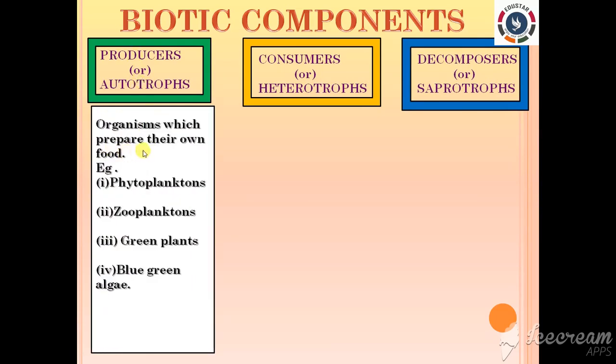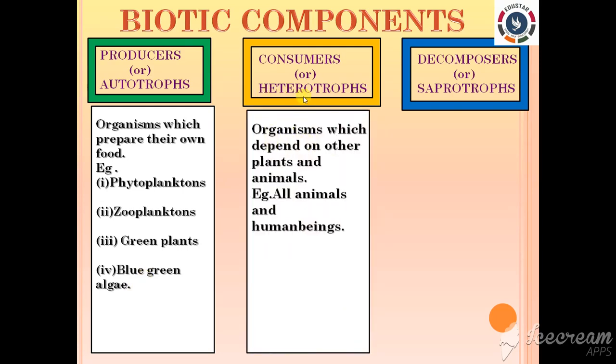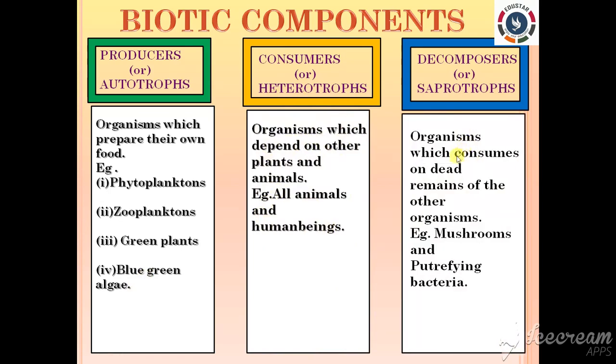So first let us see the producers. Organisms which prepare their own food are called producers, like phytoplanktons, zooplanktons, green plants, blue-green algae and so on, right? Next, the consumers, also called heterotrophs. Organisms which depend on other plants and animals, for example all animals and human beings, right? Next, the decomposers. Organisms which feed on dead remains of other organisms are called decomposers. Example, mushrooms and putrefying bacteria. Clear?